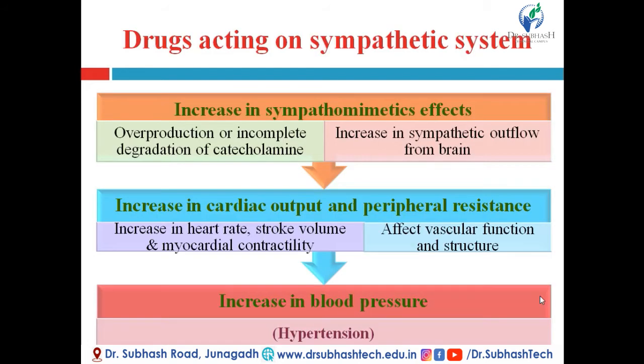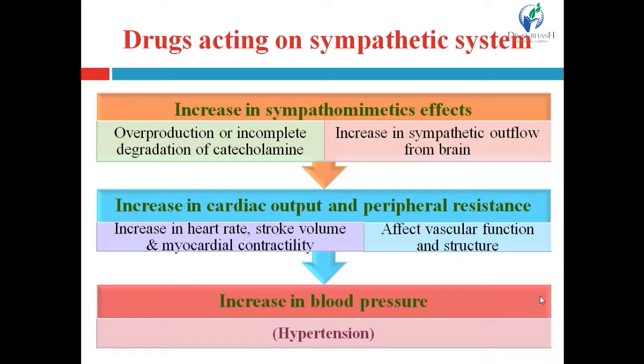First, drugs acting on the sympathetic system. Now, first of all, what is the sympathetic system? It is nothing but the adrenergic system, one type of autonomous nervous system, right? It has again two classes: sympathomimetic agents and sympatholytic agents. Sympathomimetic agents cause stimulation of the sympathetic system, and sympatholytic agents cause inhibition of the sympathetic system.